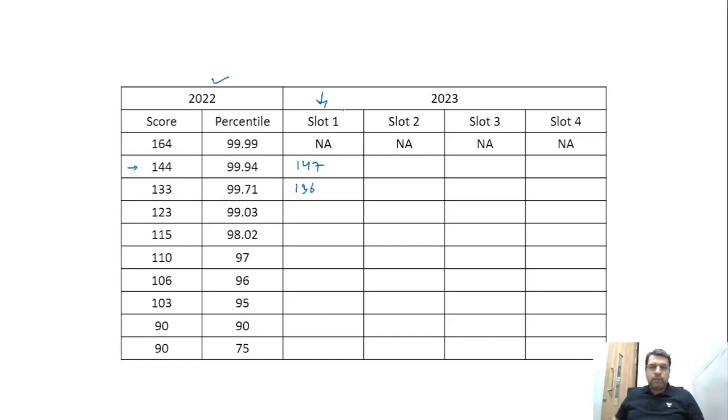For this slot safely we can say that there will be plus 4 to 5 marks because this slot was easier as compared to last year. In these slots you can add 3 marks, 4 marks, and later you can add 5 marks also. To get 95 percentile, highly probable that the score required will be 108.